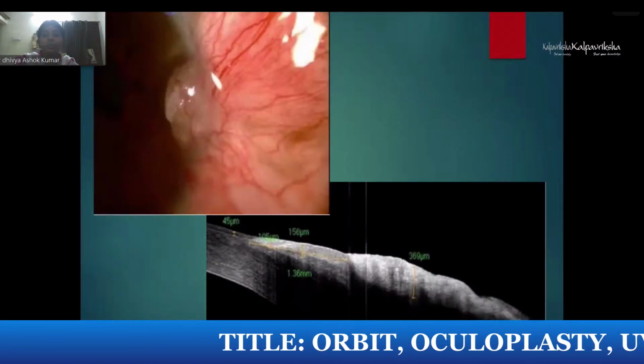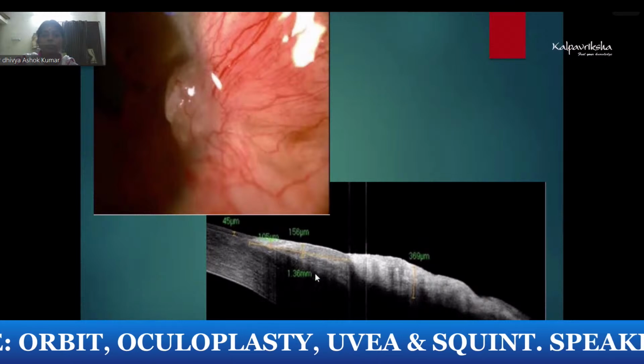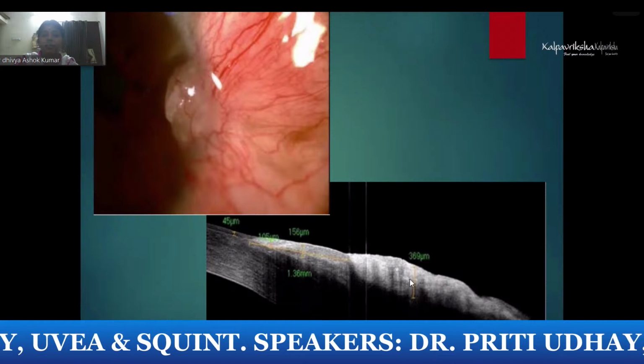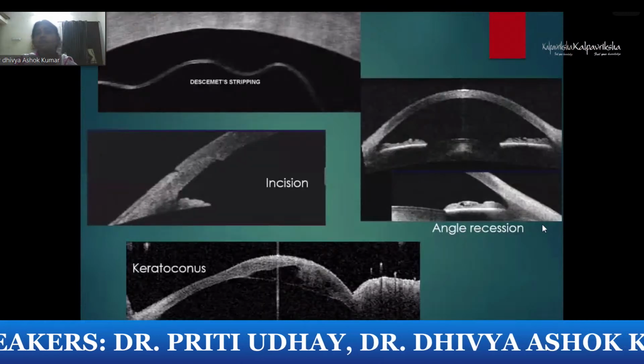It can be used in the anterior segment. OCT can be used in ocular surface squamous neoplasia. You can see the snout sign here. You can see the increased thickness of the epithelium. There is a mass lesion, hyperreflective epithelium. So you can use it for various anterior segment conditions.